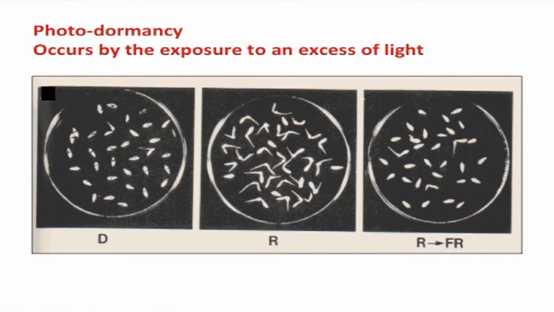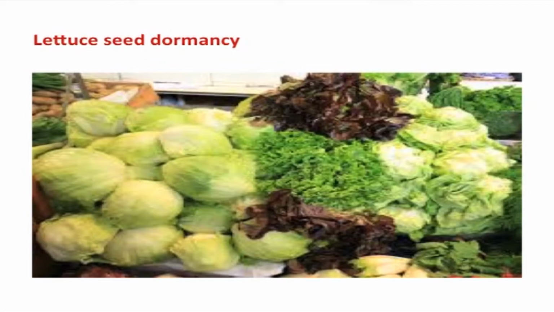excess of light. Secondary dormancy is not only induced in non-dormant seeds, but also in seeds that already have some form of primary dormancy. An example to be quoted here will be the lettuce seed.